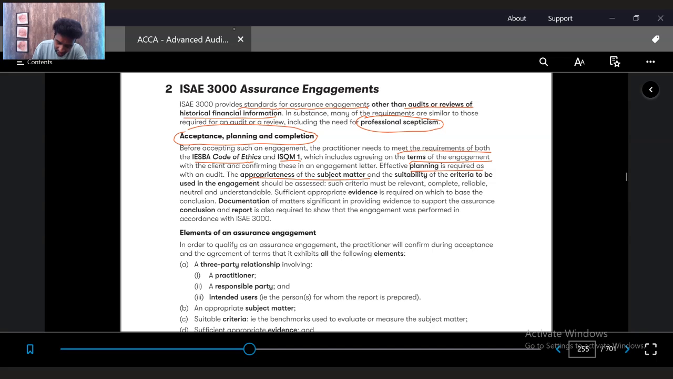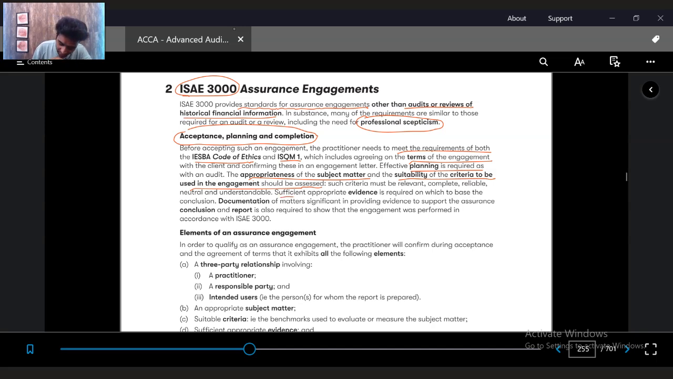The appropriateness of the subject matter and the suitability of the criteria to be used in the engagement should be assessed. So what is the subject matter he's going to review? Whether it is relevant for him, whether the subject matter is complete, whether it can be reliable, whether it's neutral, and whether it's understandable for him, and whatever criteria he is using. What the criteria will be in ISAE 3000. Whether it's something he can understand and use for his engagement should be very clearly followed up.